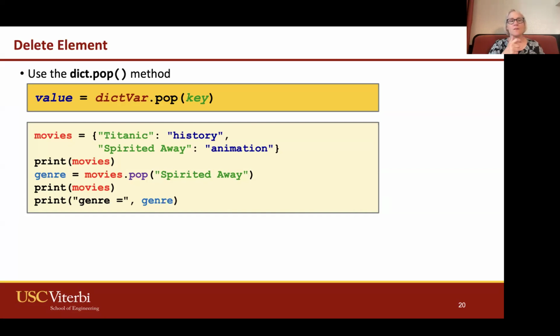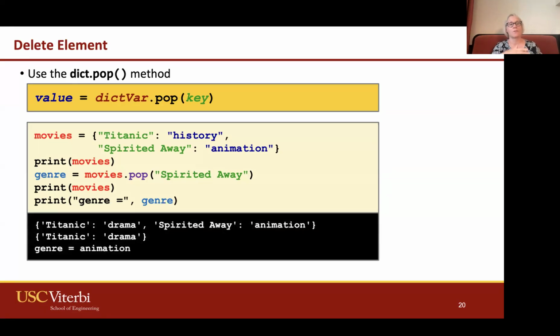So we can use the dictionary variable dot pop, give it a key, and it will pop it out. There's no concept of an index in a dictionary. We just have key value pairs. We pop it by a key and it gives us back the value.